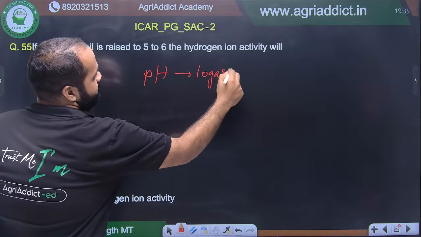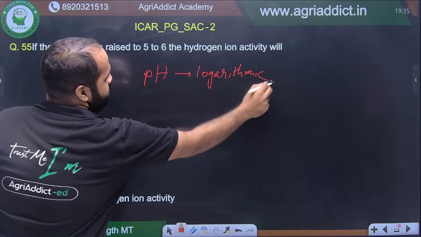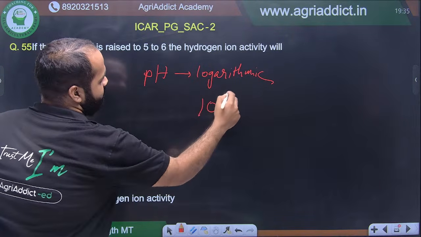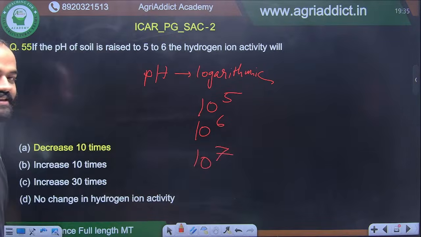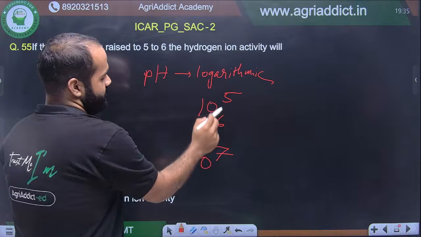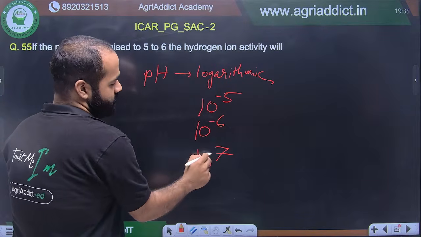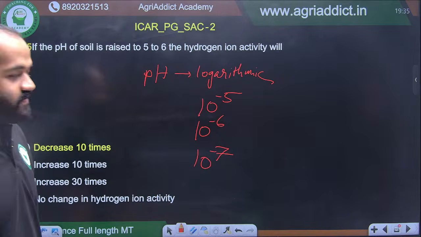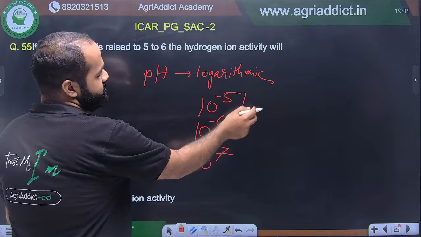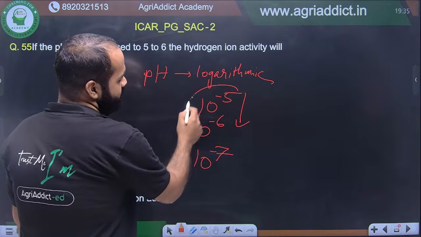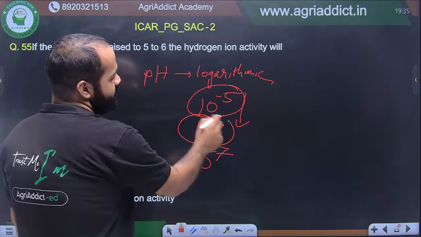Right? So logarithmic term means it is on the power of 10, 10 to the power 5, 10 to the power 6, 10 to the power 7, like that. Actually, it is negative log, so it will be 10 to the power minus 6, 10 to the power minus 5, 10 to the power minus 7. So if the pH increases 1 unit, 5 to 6, the hydrogen ion activity from 10 to the power minus 5 becomes 10 to the power minus 6.